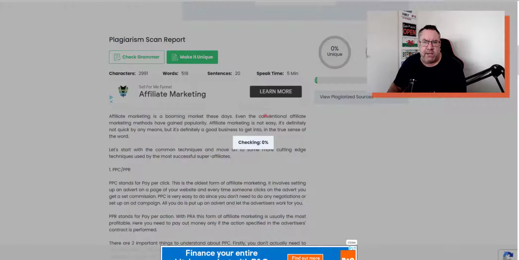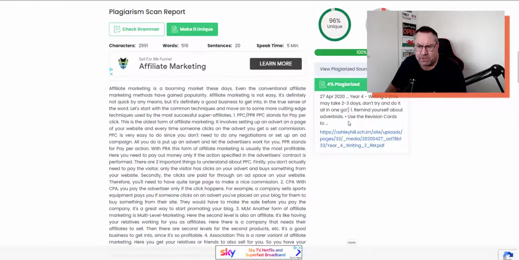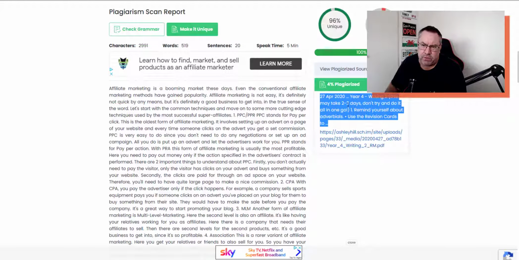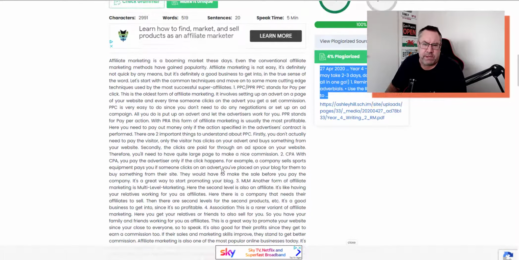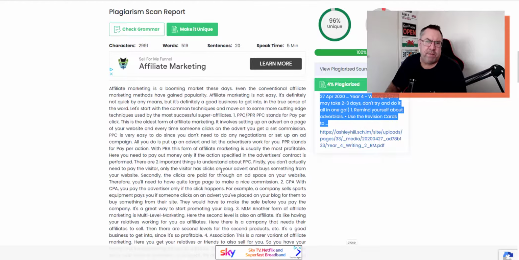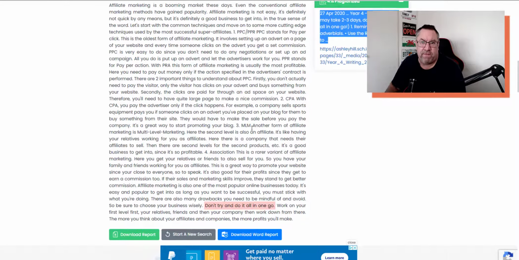But this is going to check to see whether this is unique. Okay, so you can see the results here. It's 4% plagiarized, which isn't that bad, to be honest. And it might just be a coincidence because this looks like it's from some year 4 schoolwork, which is a bit odd. But that's pretty good, right? It means that the content, wherever it's coming from at the moment, is pretty unique. Now, if this is coming from their own databases, then it won't be unique for very long.